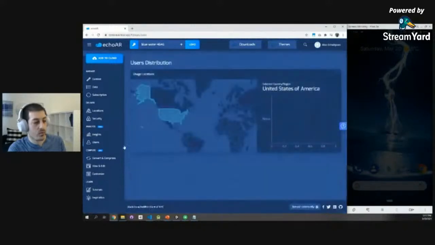Users allow you to see the users around the world. We just started the application, so it's pretty empty, but the minute people start using your application, you're going to see it here.